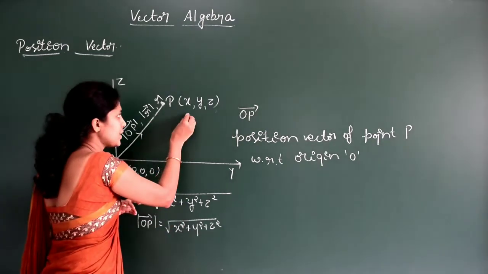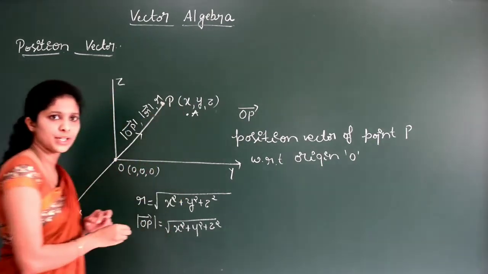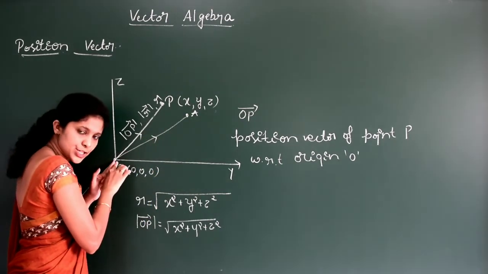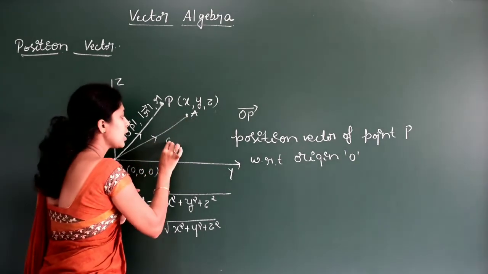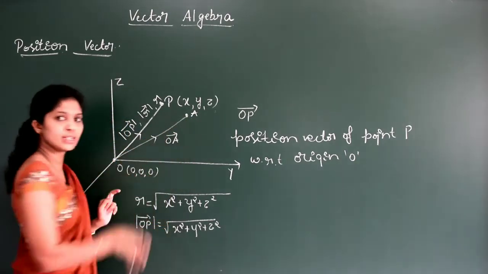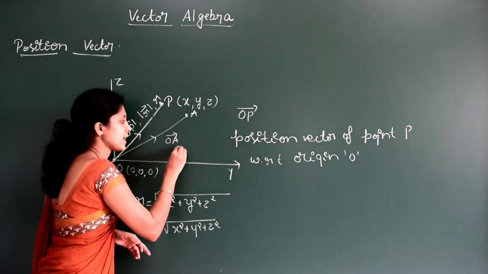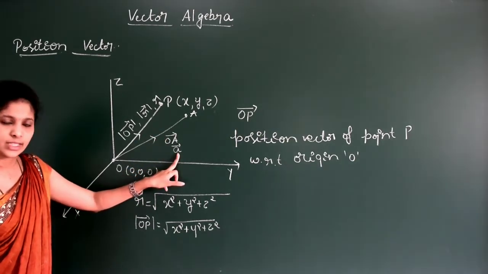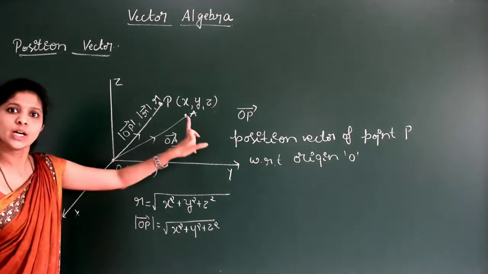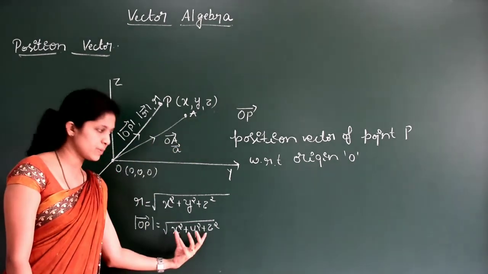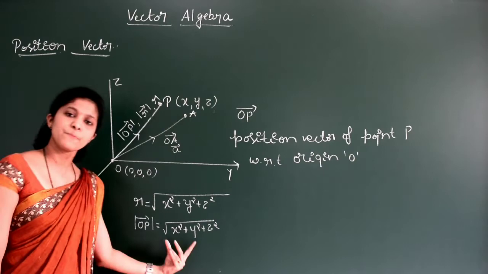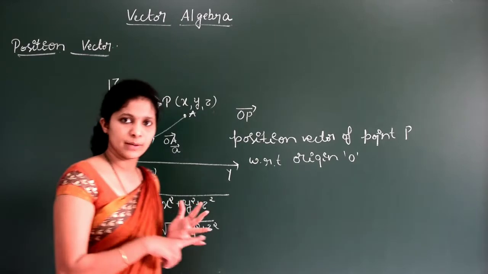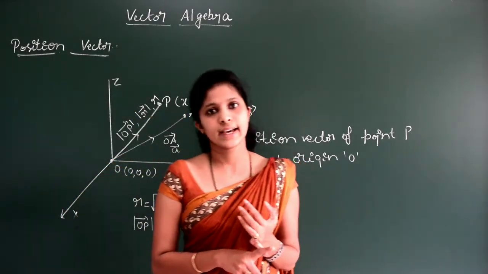If there is any point A, then O to A, where O is the initial point and A is the terminal point, the OA vector is called the position vector, and usually we represent this as a vector. Is it clear? Now we can find the distance from O to A by using the distance formula. It will be the same: the square root of x square plus y square plus z square.